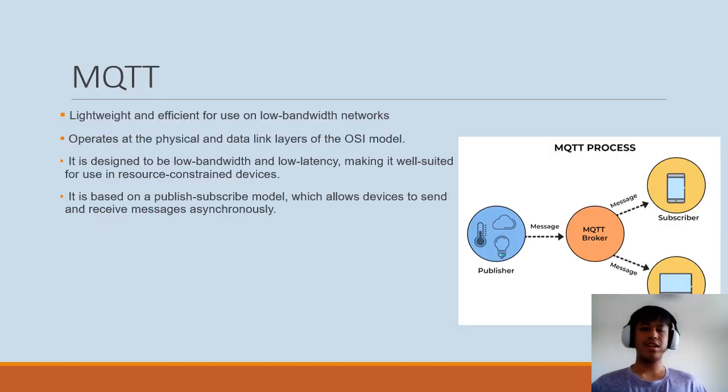Next, MQTT. MQTT is a lightweight messaging protocol that is designed for machine-to-machine and Internet of Things communication. It operates on the application layer of the OSI model and uses a publish-subscribe model where clients can publish data to a broker and other clients can subscribe to receive the data.